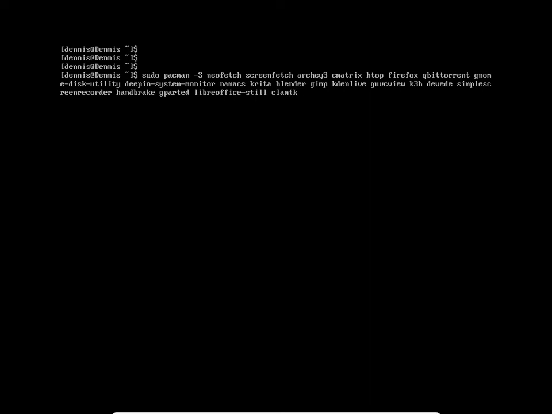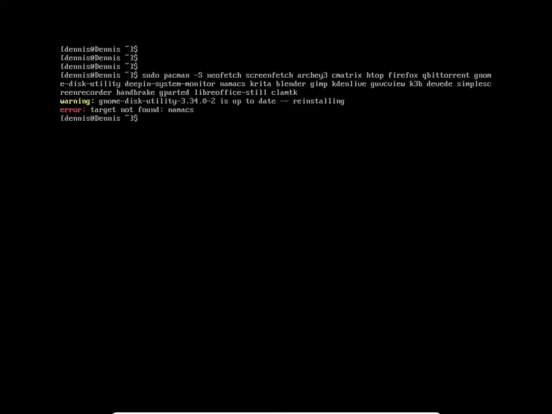Could get anything else that you really needed right here, like OBS Studio would come to my mind. Another web browser like Chromium or whatever the case may be, but this is good for now. This is the minimum that I like to have on my desktop when I log in.